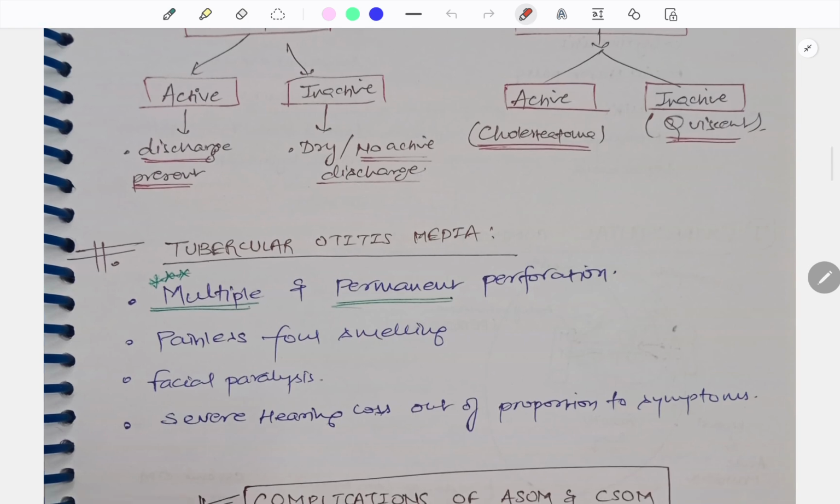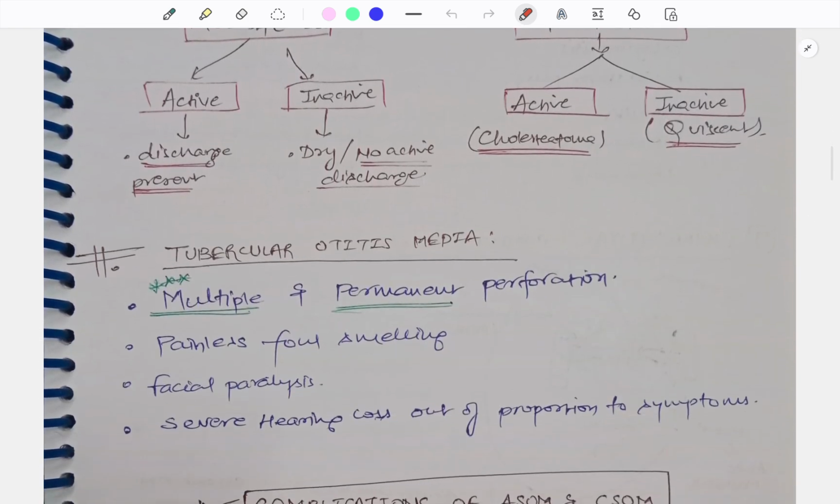There is one entity called tubercular otitis media. Let's know about 2-3 points about this. In tubercular otitis media, we have multiple permanent perforations. It is painless, though foul smelling, associated with facial paralysis, and there will be severe hearing loss out of proportion to symptoms. Means hearing loss will be more, but the symptoms are less. So this is about the CSOM and tubercular otitis media.